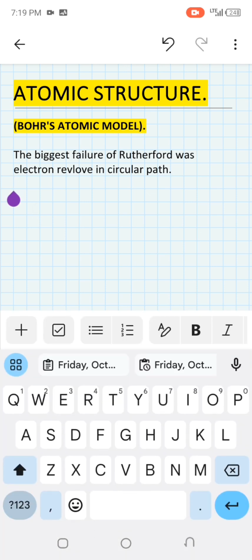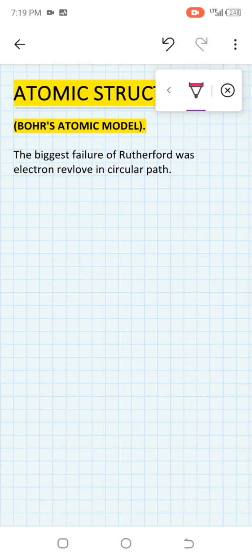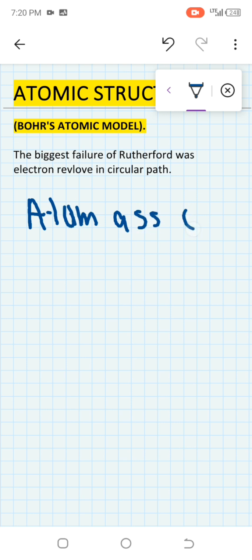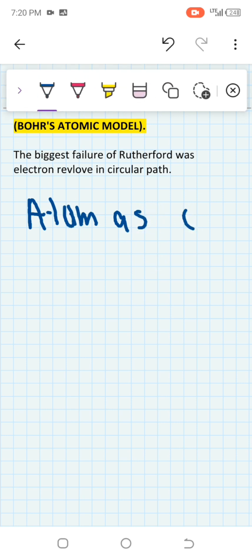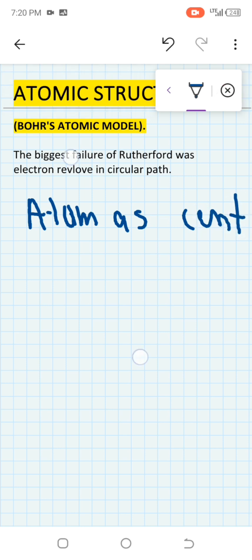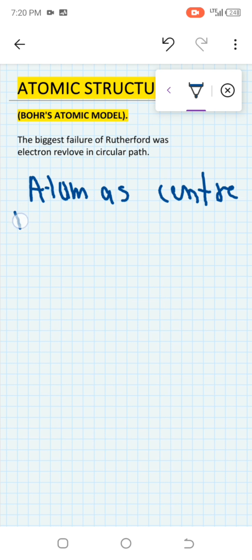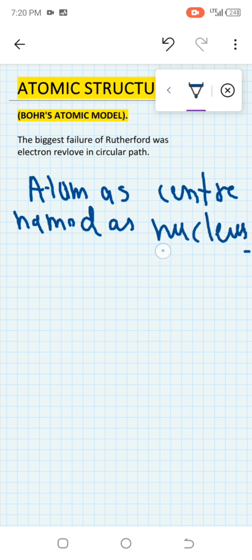But Bohr corrected this. He said the atom has a center, called the nucleus, in which protons and neutrons are present. Okay, the atom has a center, and what is its name? Nucleus.